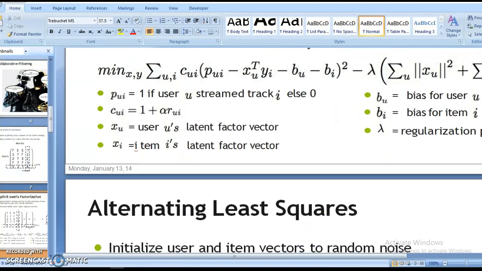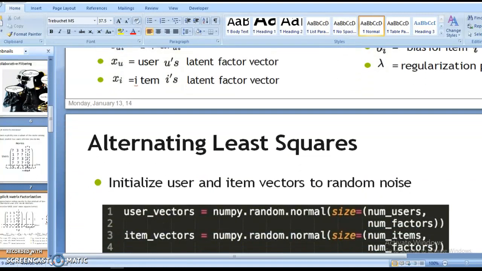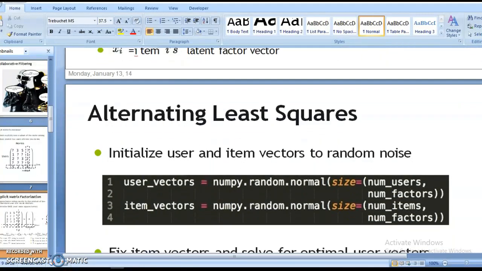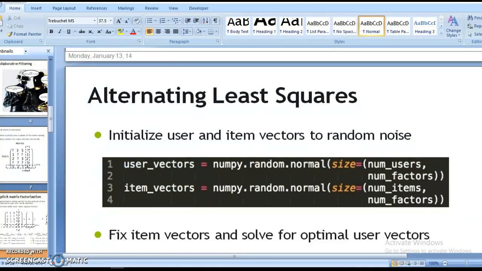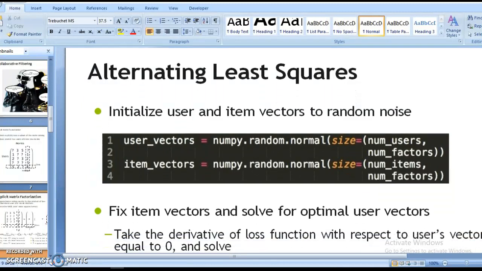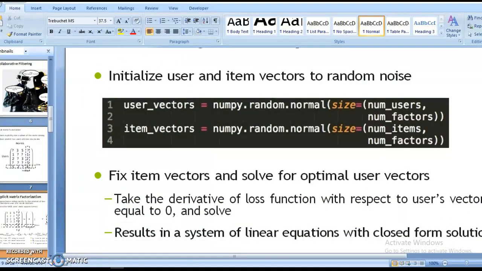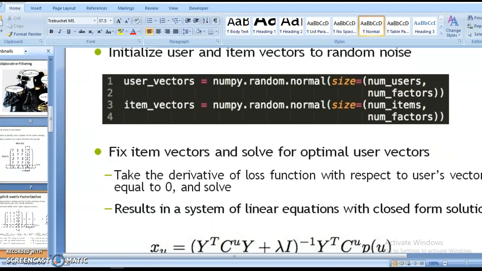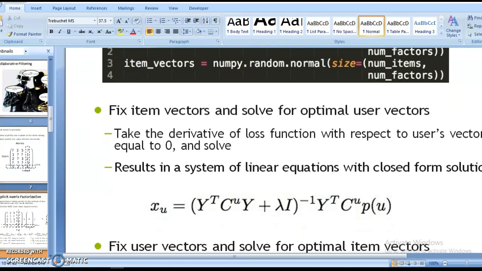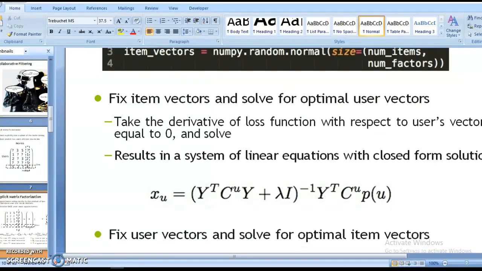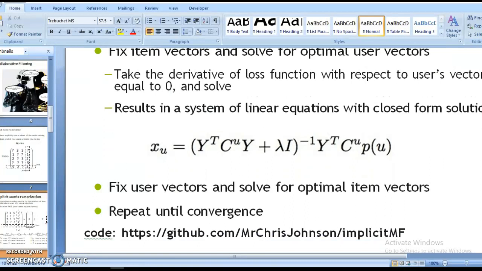So now the alternating least squares method. We can first initialize user and item vectors to random noise, creating the model from the random noise as factors. Then we fix the item vectors and solve for optimal user vectors. We take the derivative of the loss function with respect to the user vectors and set it equal to 0. Then we solve the resultant system of linear equations for the matrices.